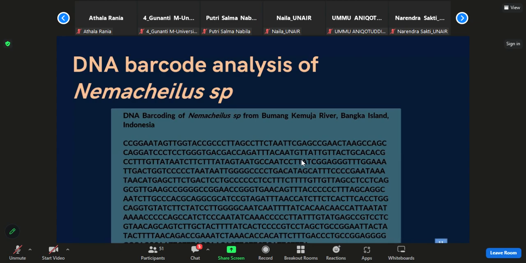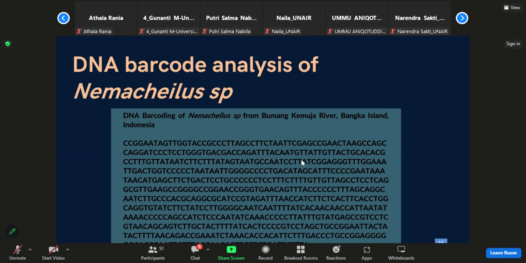In this analysis of Nemaeculus sp., the specimen was discovered in the Bumang Kemuja River located on Bangka Island in Indonesia. The discovery of the genus Nemaeculus corresponds with the recorded distribution of 13 Nemaeculus species in Indonesia. Thus far, specimens have been surveyed on the islands of Java, Kalimantan, and Sumatra.